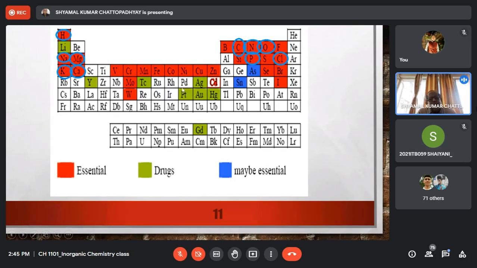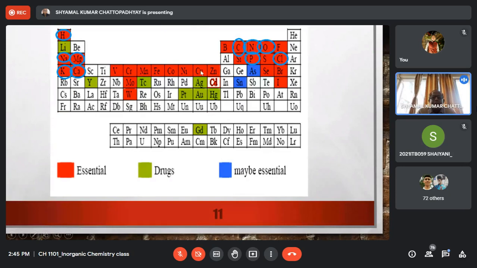Platinum is also not essential, but as I have told you, or many of you know, there are some platinum compounds which are extensively used for treatment of cancer. So platinum compounds are an integral part of cancer chemotherapy regimen. So platinum has medicinal application.